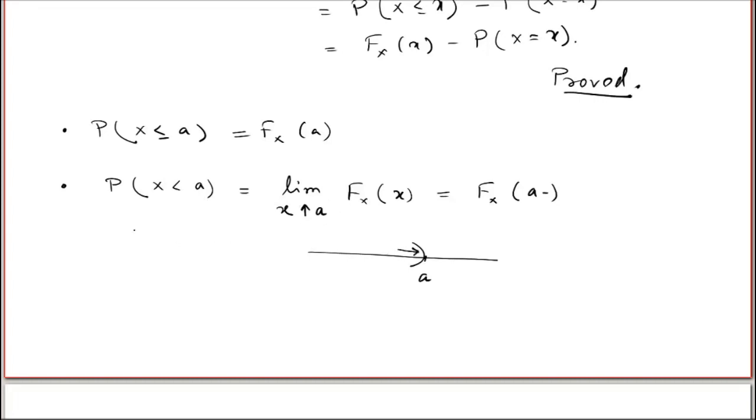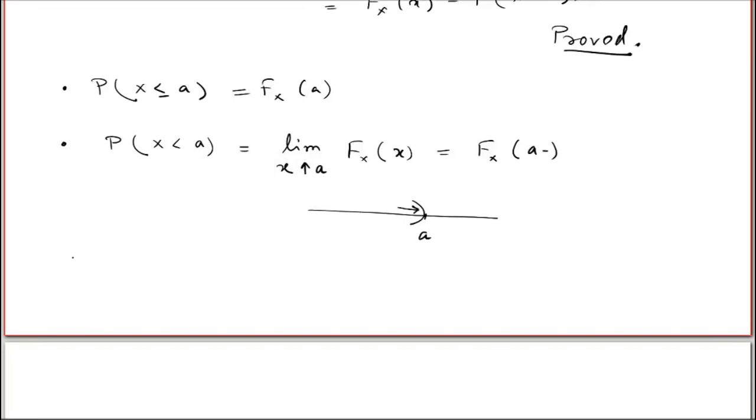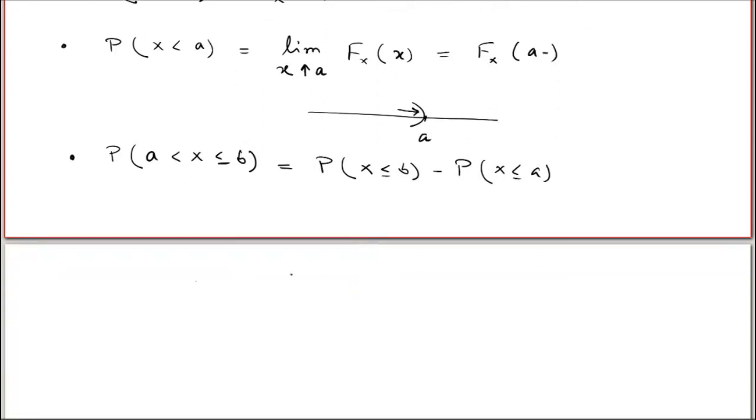Then I can write the probability that a is less than X is less than or equal to b. Note that this quantity can be written as the probability that X is less than or equal to b minus the probability that X is less than or equal to a. Why is this true? I want the probability of X in the interval from a to b.